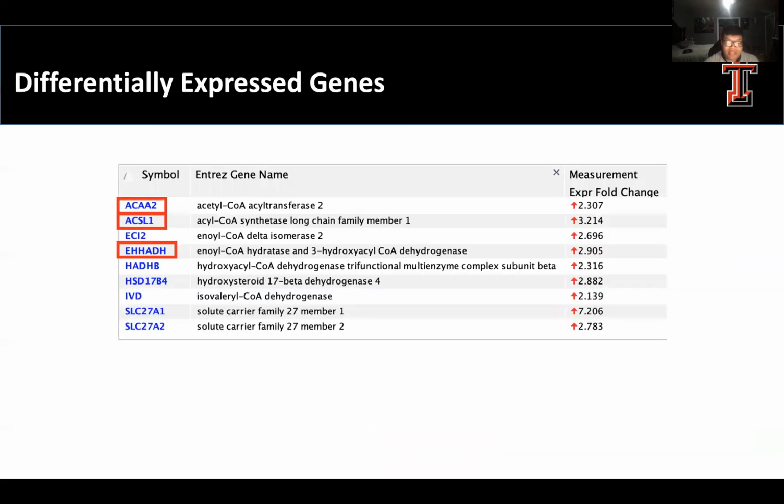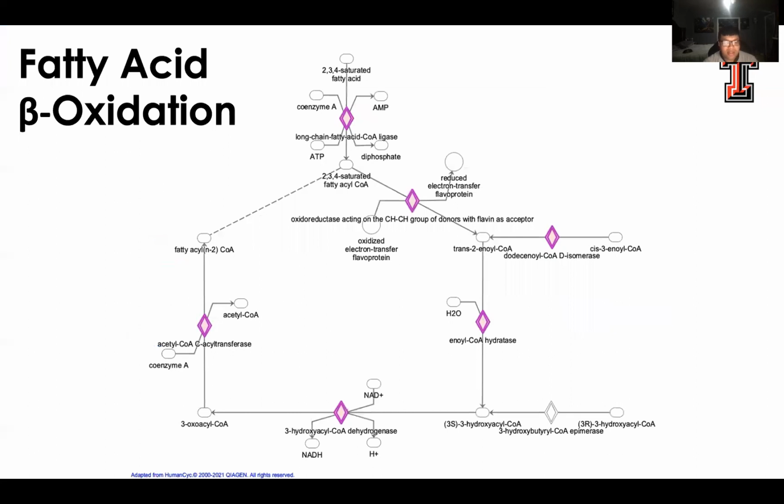So IPA generates a list of the genes involved in this pathway that are being differentially expressed by EPA. And all the genes that are being differentially expressed by EPA in this pathway are all being upregulated, leading to a higher expression. That leads to the upregulation of the fatty acid beta oxidation pathway through the higher expression of these genes.